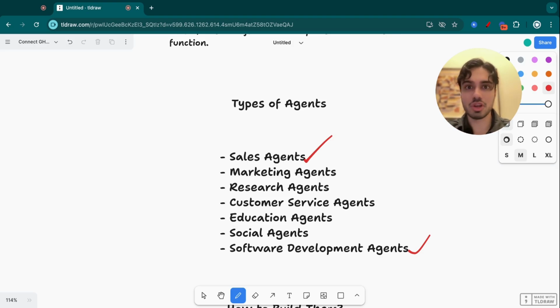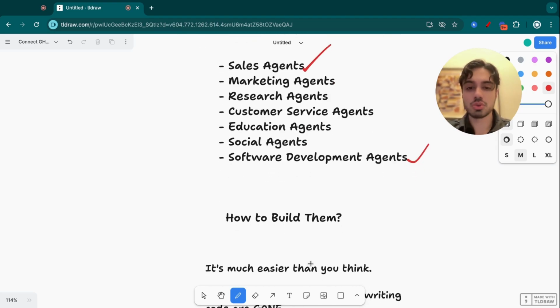So this is very real. Like, we always saw this coming. We saw this in Hollywood. We heard about this on the news that AI is coming to replace jobs. It's completely here. But the people who are going to create the agents and sell them to businesses, they're the ones who are going to be best positioned in the future and make a lot of money in the process. So next, we're going to jump into how to build them.